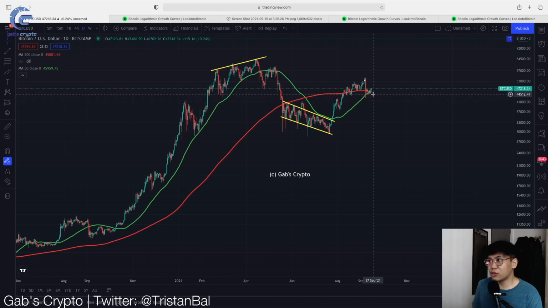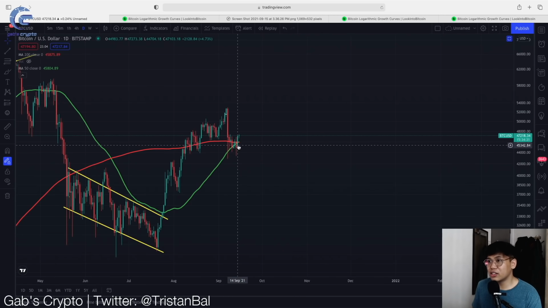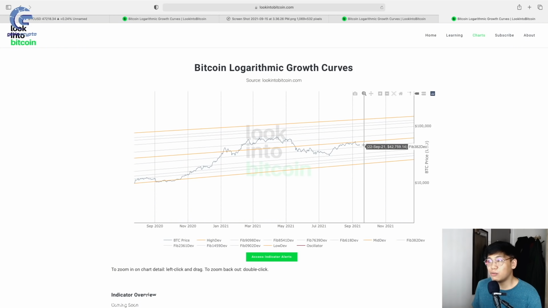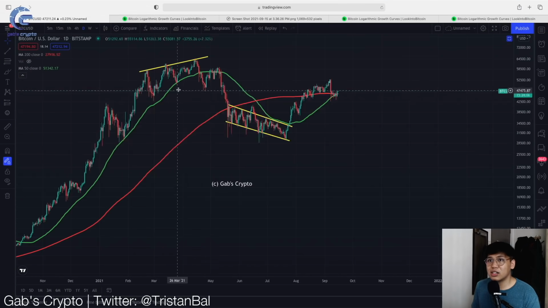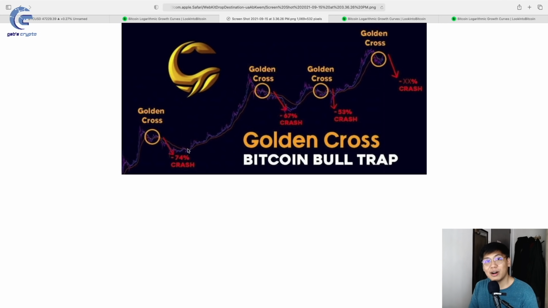Now, if you're going to look at this golden cross closely, the golden cross is happening before the second half of this Fibonacci logarithmic growth curve, indicating that we are about to start a second cycle, meaning no, this is actually a local top and it's not actually a market cycle top. So now guys, we have debunked the 3 golden cross Bitcoin bull traps in history.